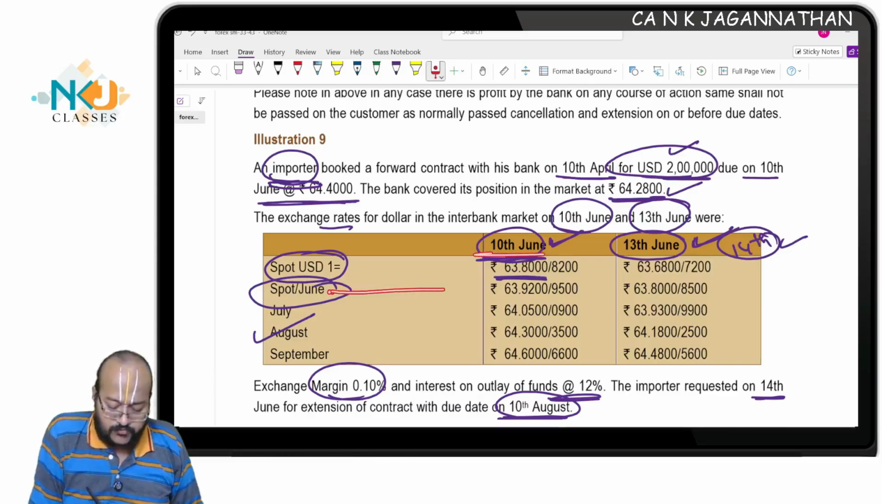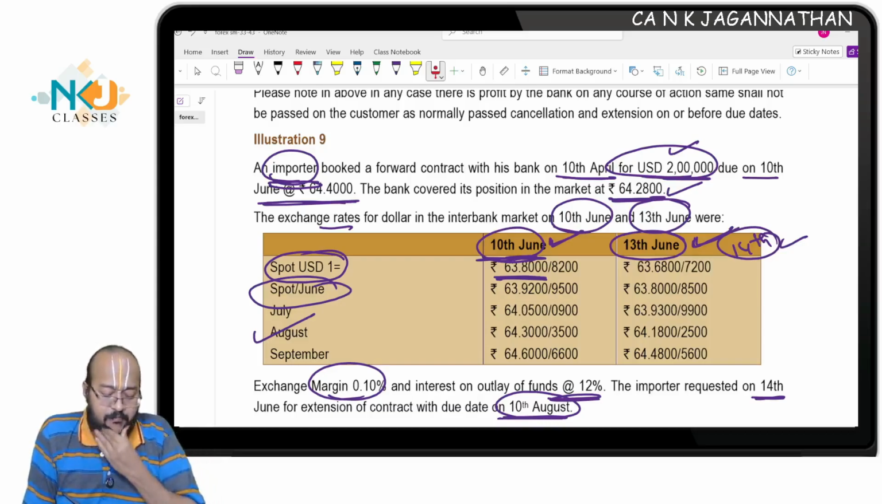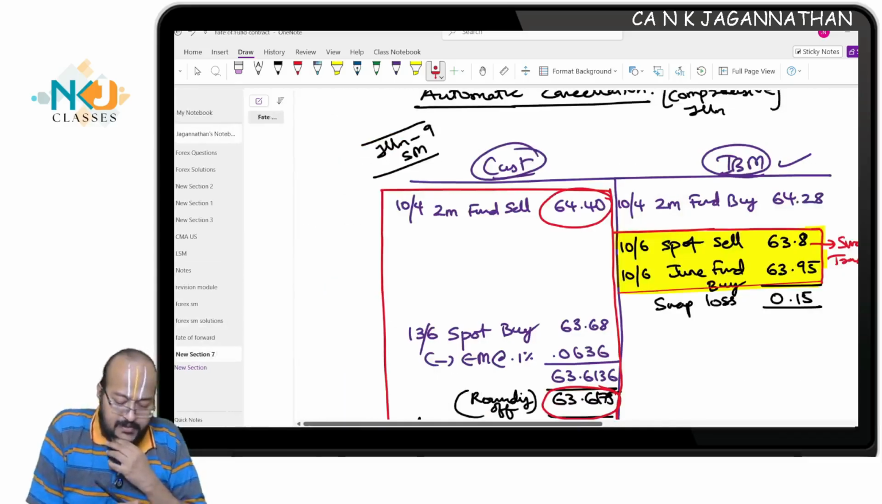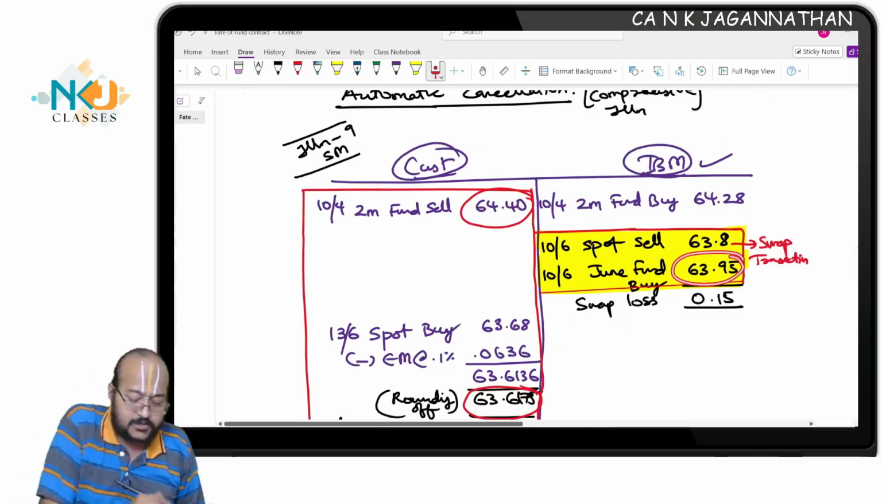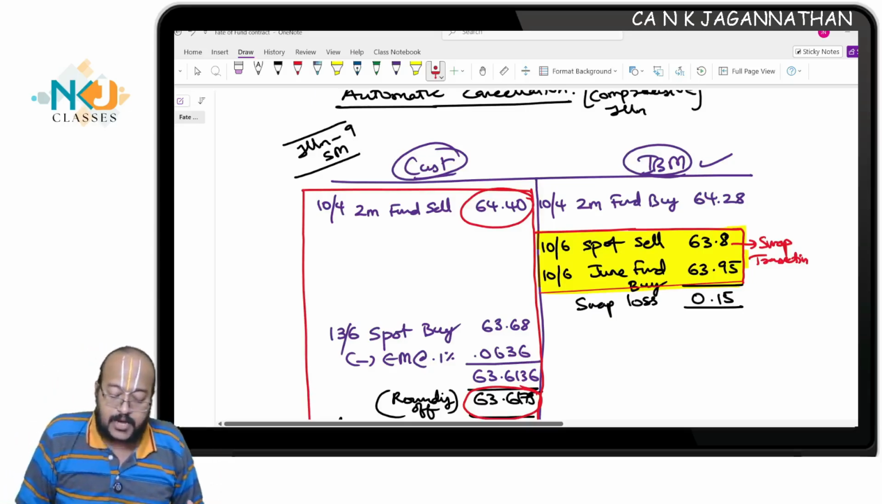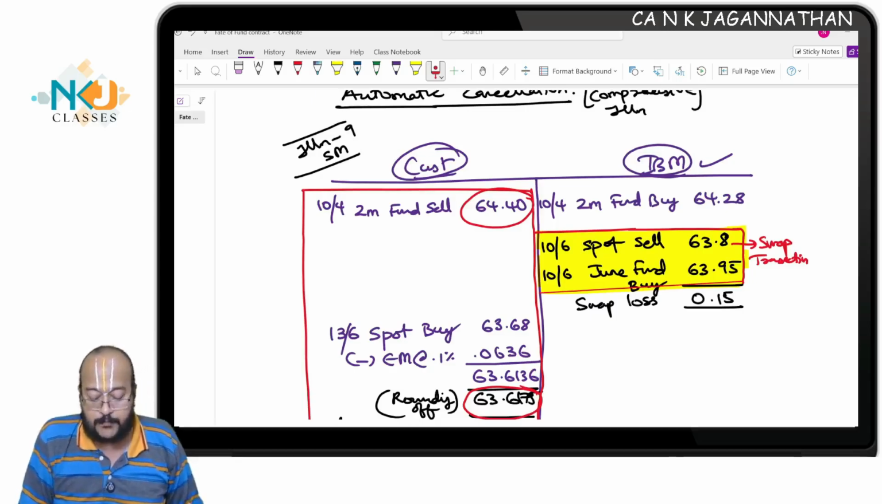So you tell me, June forward, I will take the buying rate and selling rate. I will buy at a higher rate, which is 63.95. Are you all understanding? So these two transactions, I call it a swap transaction. I swap with the existing 10th April contract that is expiring now. So I will swap it with a new June one-month forward buy, which is 63.95.